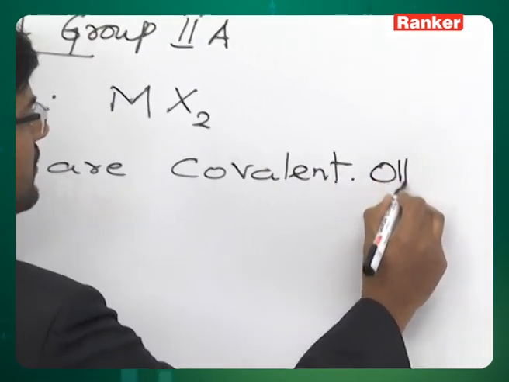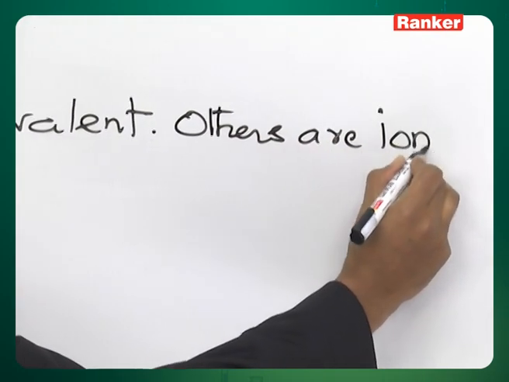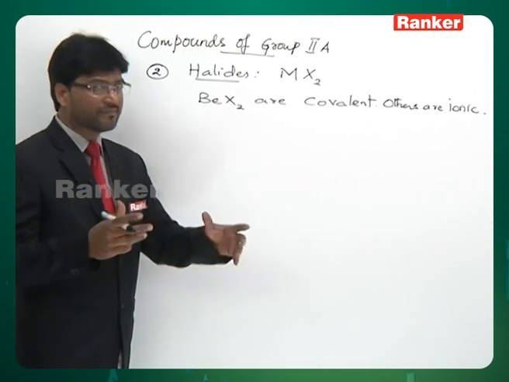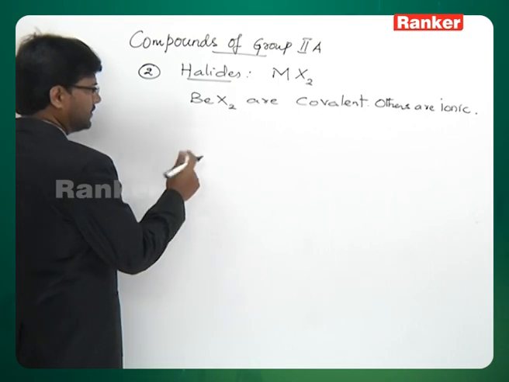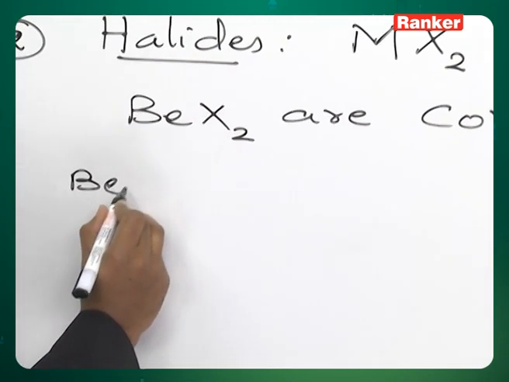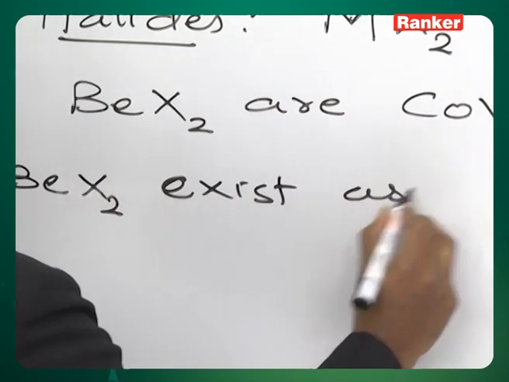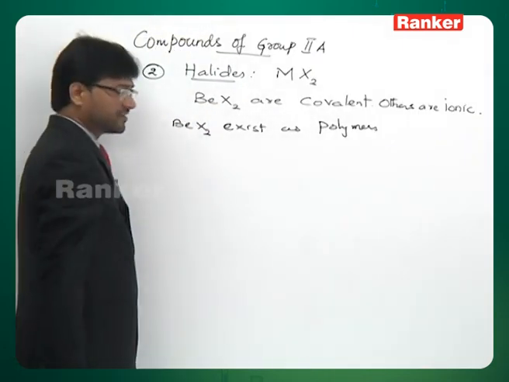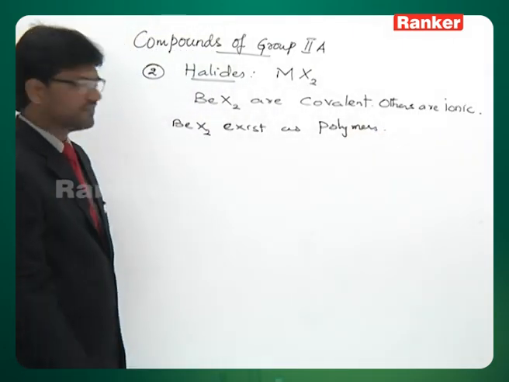Others are ionic. Halides of other elements are predominantly ionic. Now, BeX2 exist as polymers. It is a consequence of electron deficiency of these substances.